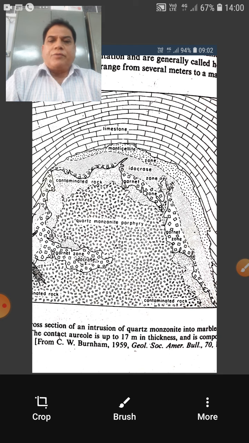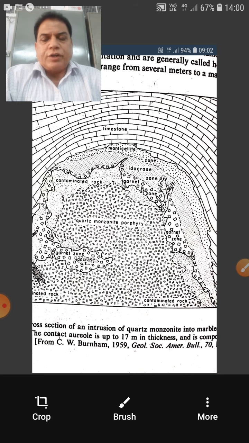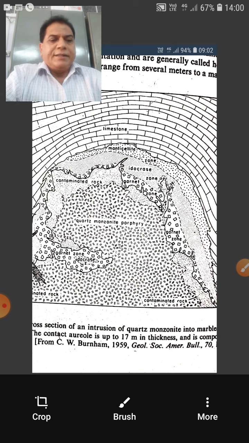And hornfels in general is a term for non-foliated metamorphic rocks. So the hornfels phases are characteristic of contact metamorphic rocks. In addition to this metamorphism, what we discussed as contact metasomatism, and due to these two, contact metamorphism and metasomatism, a number of minerals worldwide, ore minerals, have been formed. So that is part of economic geology.